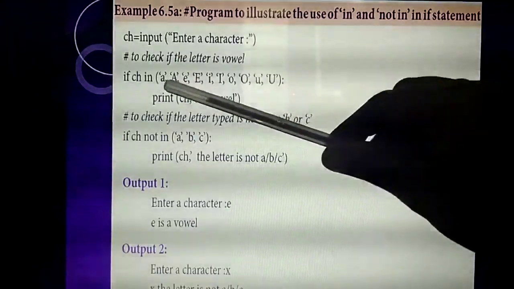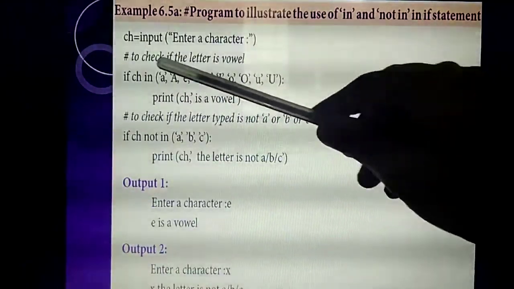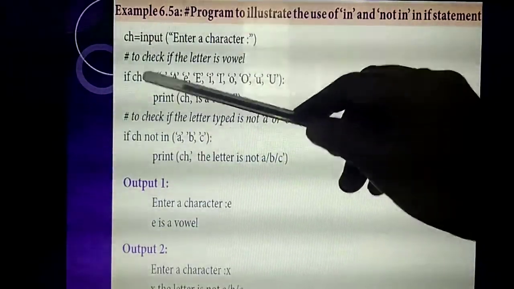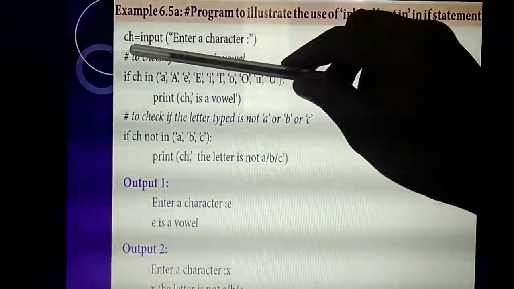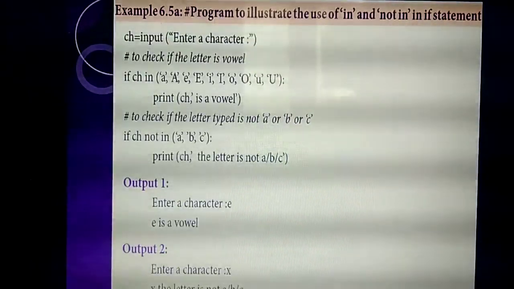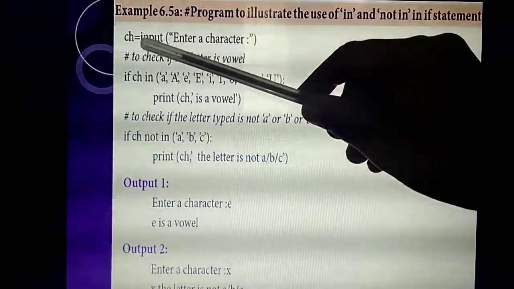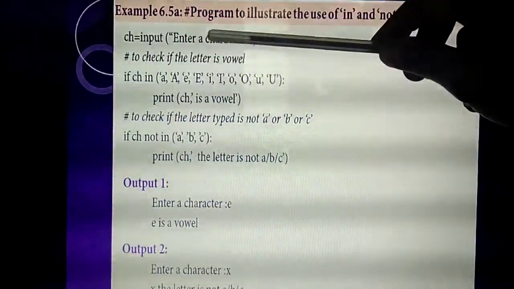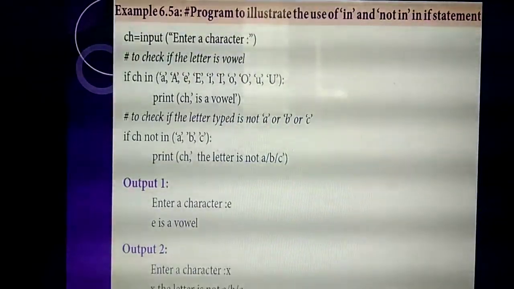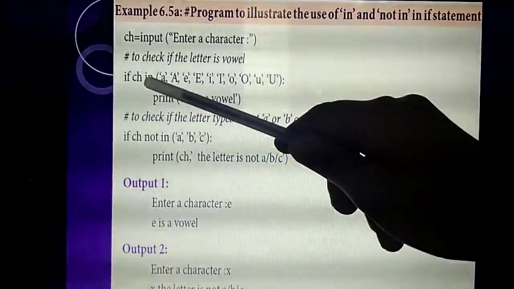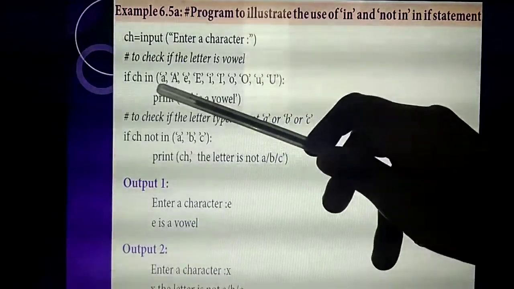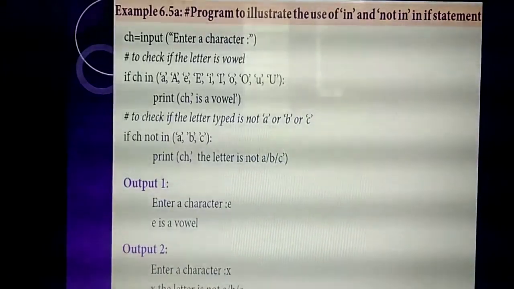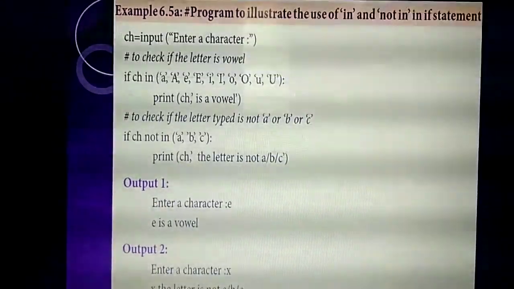Listen. In the if condition, I am checking: if CH in. Listen carefully. The input character I am entering is stored in the variable CH. So where do I need to check? In the variable CH. Understand? If CH in. What's the meaning of in? Whether particular vowel letters are available in this character.